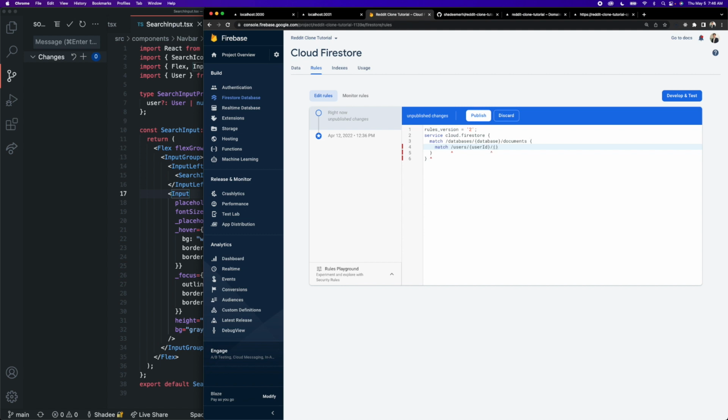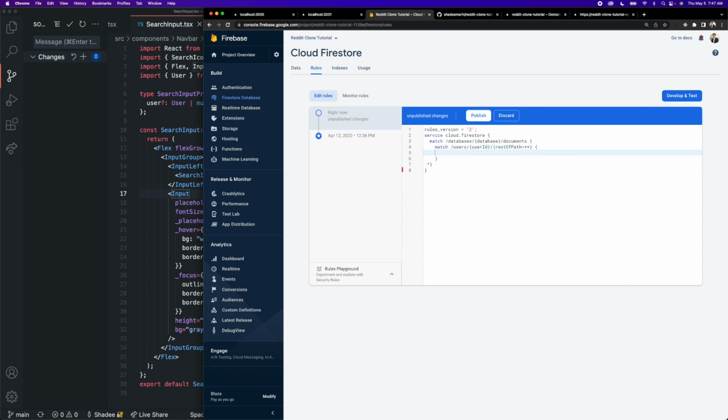And so to indicate that we want to refer to all of the sub-collections on any particular user document, we can use the wildcard parameter rest of path and set it equal to the double star. And this was similar to the double star we saw before. And this is basically just saying that at any path inside of any particular user document, so any sub-collection and any document inside of any of those sub-collections, that is what this is referring to here. So we can create specific rules for those. And in this case, this is going to be the community snippet sub-collection as well as the post votes sub-collection and any document inside of either of those.